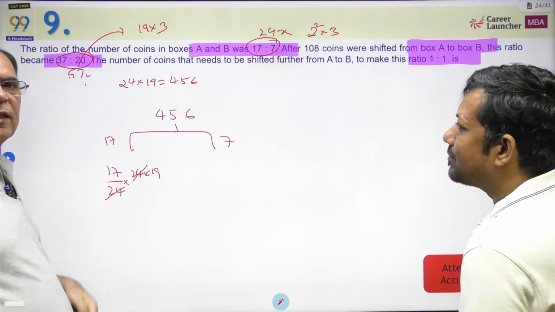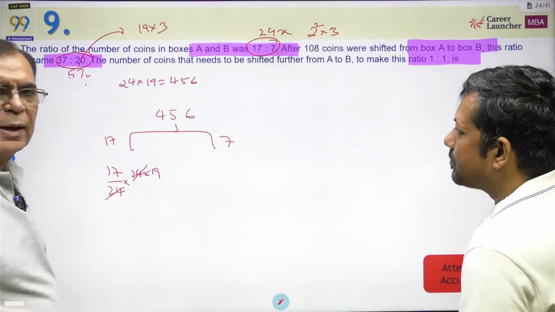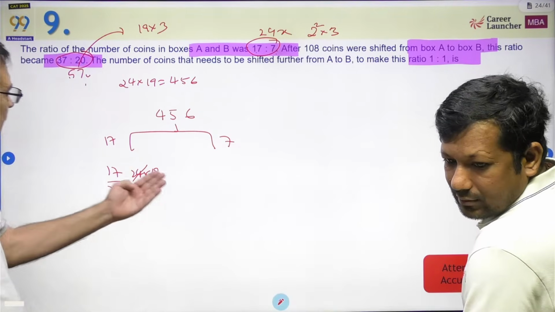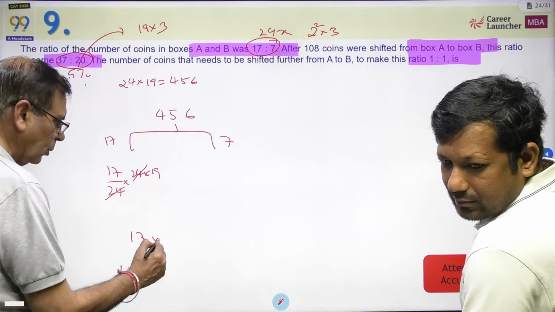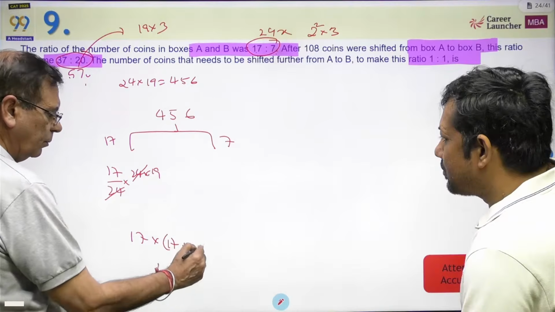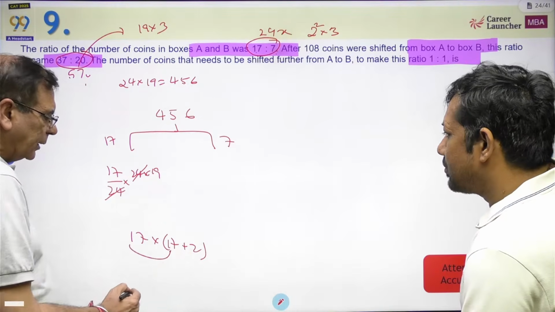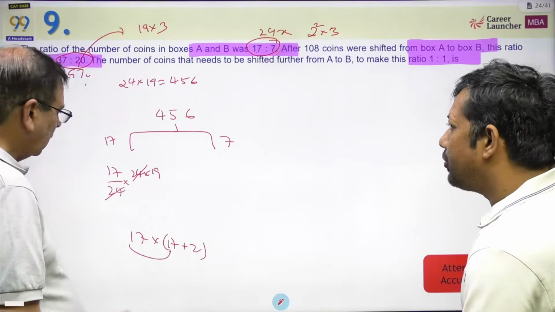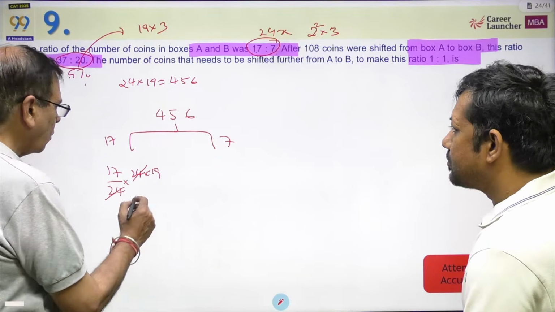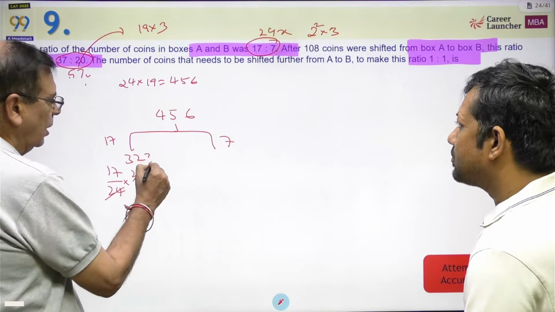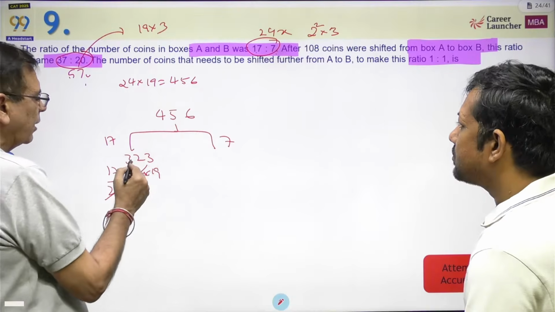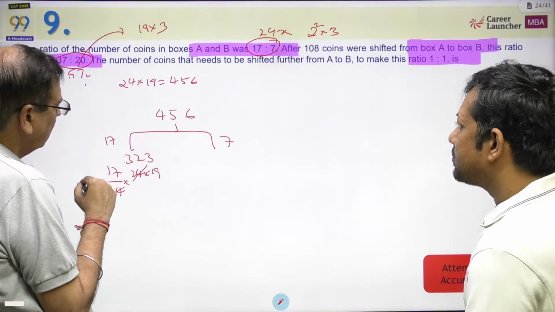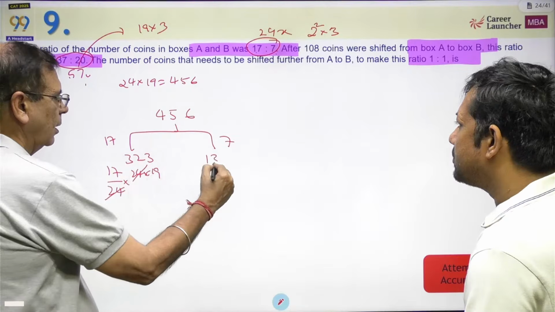17 into 19 is 17 square plus 34. 17 square is 289. After all, 17 into 19 is nothing but 17 into 17 plus 2. 17 square is 289. 289 plus 34, 323. Okay. So the number of coins here is 323. And what will this be? 456 minus 323. So that becomes 133.